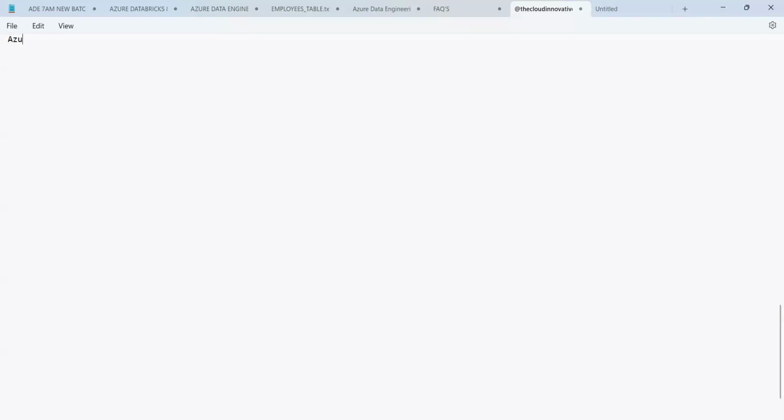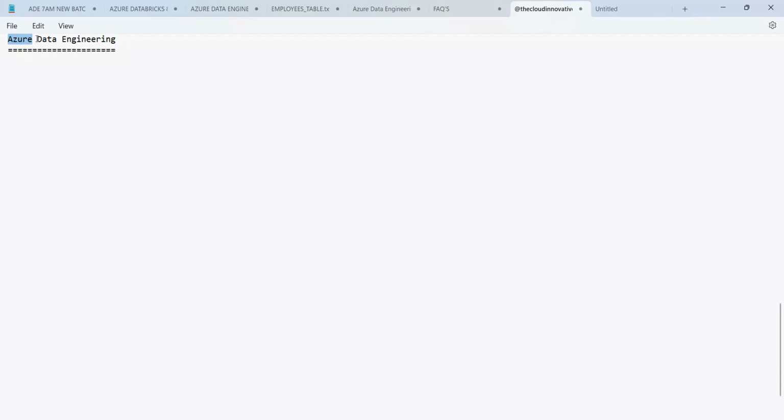So guys, what is Azure data engineering? Azure is the name used by Microsoft to market its cloud services.